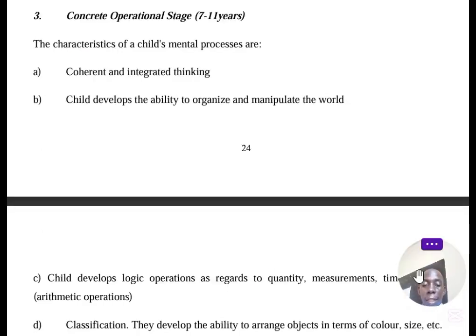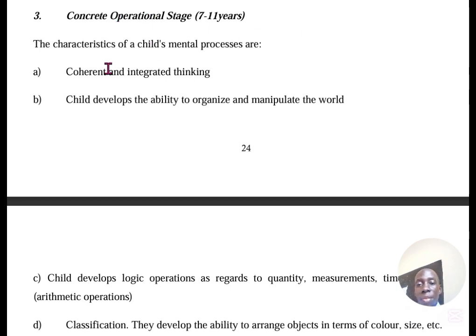Good afternoon once again. We have seen the previous content as far as human growth is concerned. Let us proceed to another stage of development, and this is the concrete operation stage.